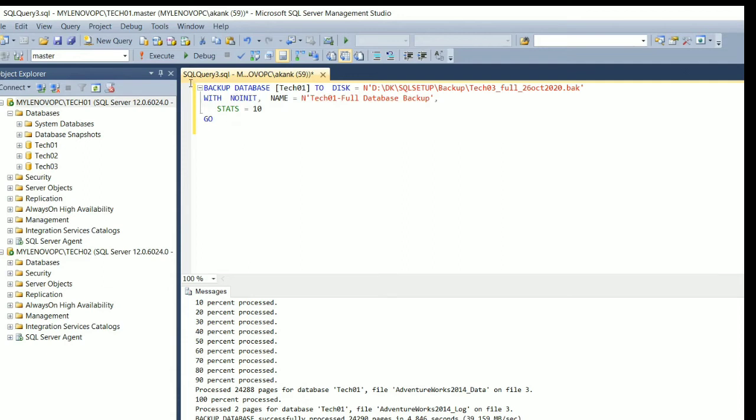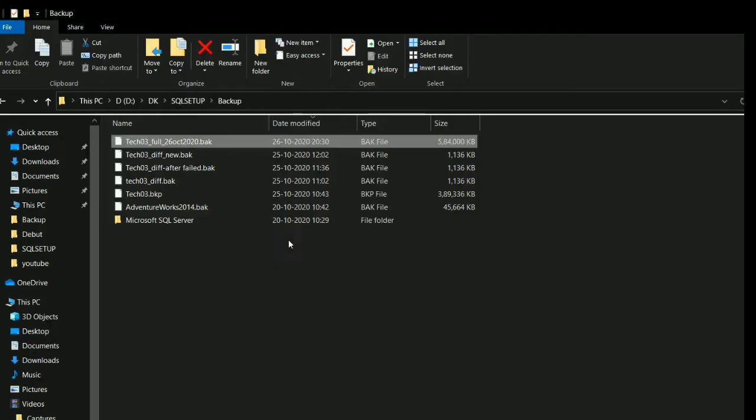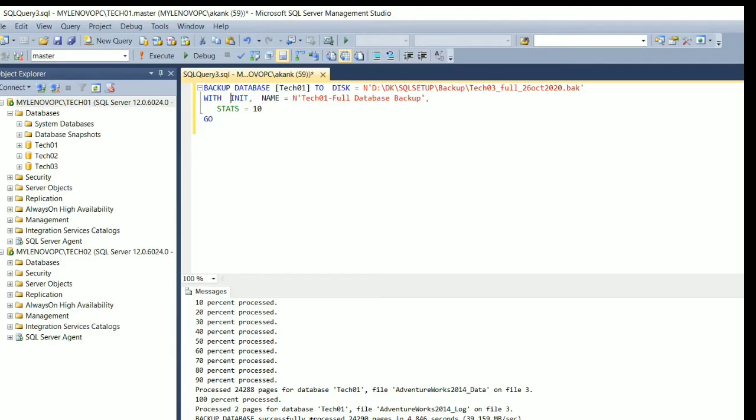Here you just need to edit the script, remove noinit and put init. What noinit does is append to the backup file again and again. Suppose your backup file is 100 GB, and you execute the backup again, the job will run and add the same backup size again, so it will be 200.